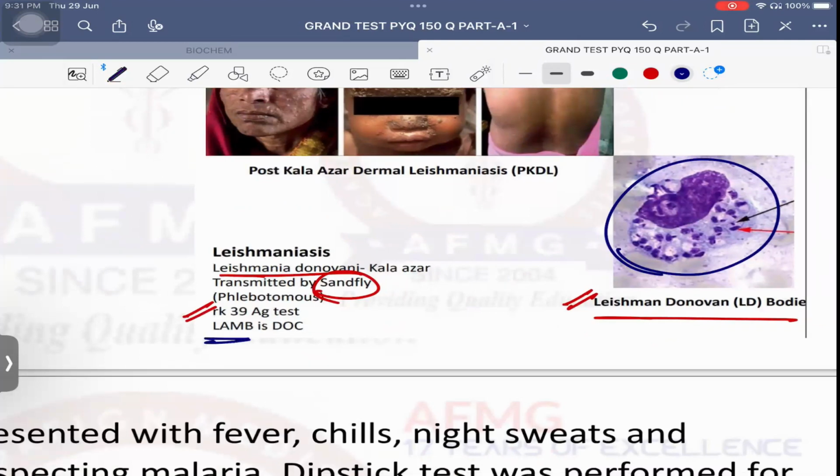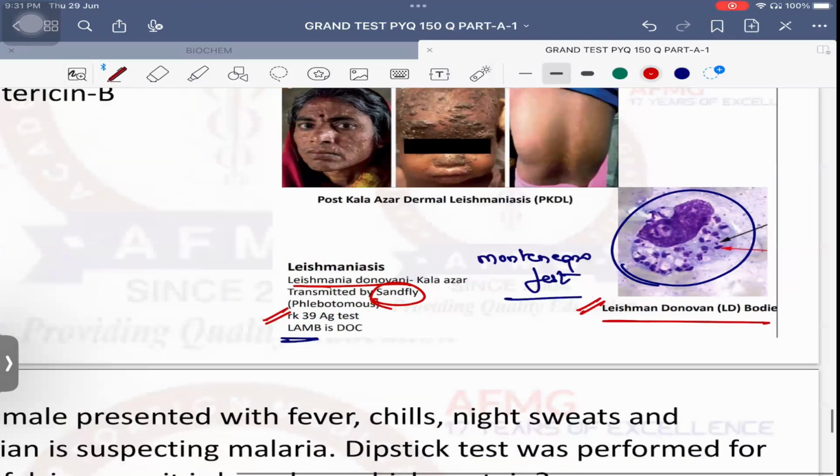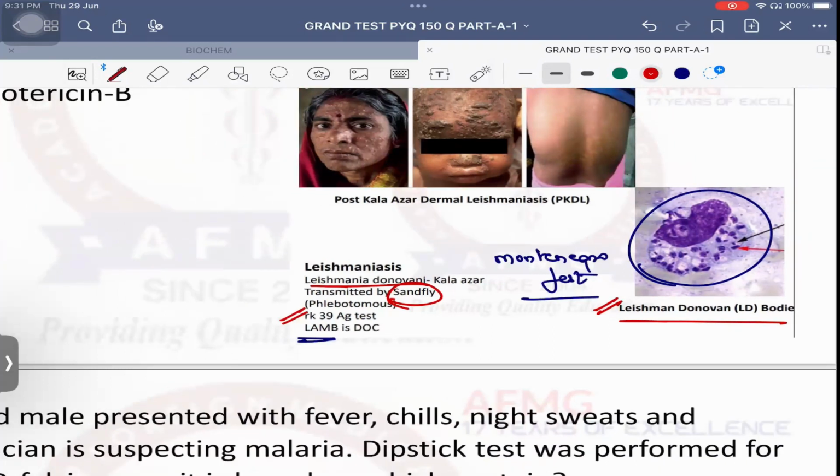What is the drug of choice? Liposomal amphotericin B. Important. Immunity status tests, like for TB you do Mantoux, for diphtheria you do Schick test, similarly for kala azar you go for a Montenegro test. Please remember. Then cutaneous leishmaniasis is also known as oriental sore, Baghdad boil or Delhi boil caused by Leishmania tropica.